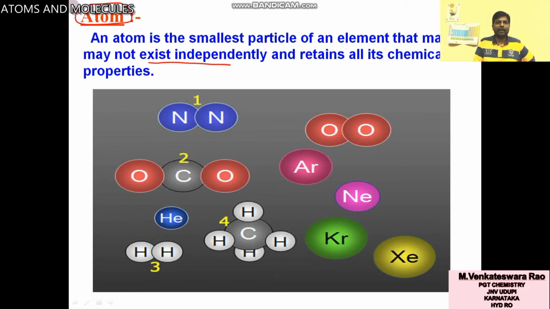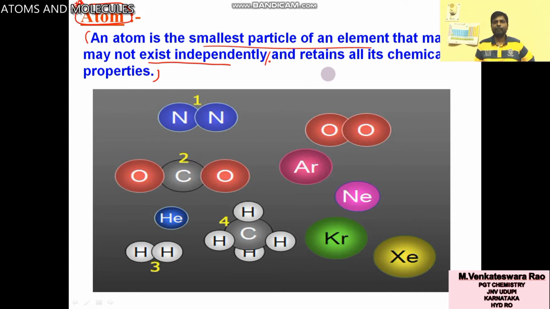In the exam, if they ask to define atom, you have to write this definition only. An atom is the smallest particle of an element that may or may not exist independently and retains all its chemical properties. Define atom. What is an atom? An atom is the smallest particle of an element that may or may not exist independently.